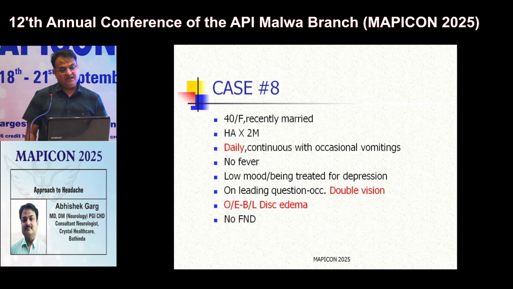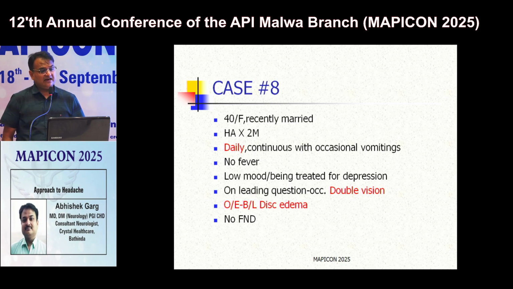Next case, this 40-year female recently married presented with headache of 2 months duration. Headache was daily, continuous with occasional vomiting. There is no history of fever. She was also having low mood, so being treated for depression outside. But on leading questions, she told to have occasional diplopia, and on examination, there was bilateral disc edema.